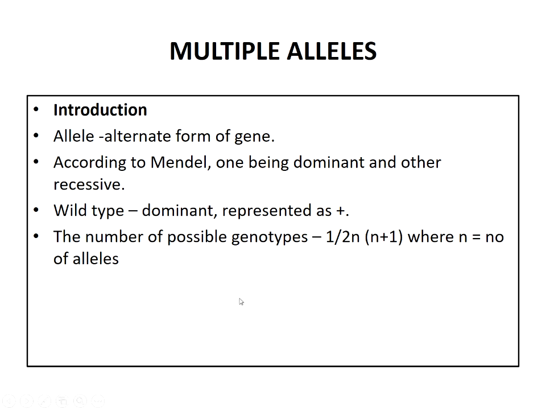By using this formula, we can know the number of genotypes. If the gene has 3 alleles, we apply the formula: n is 3, so half of 3 into 3 plus 1, which leads to the formation of 6 genotypes.